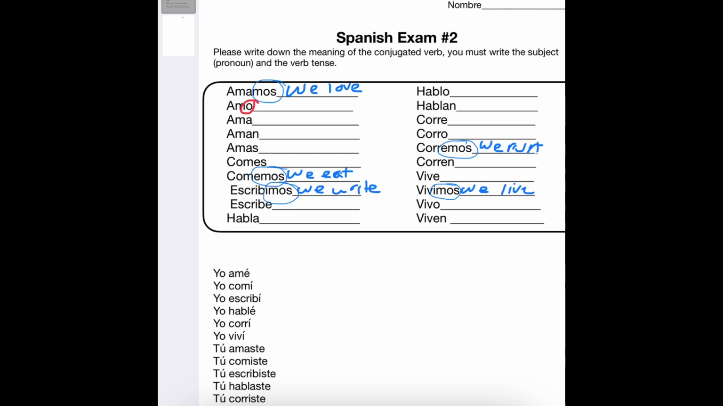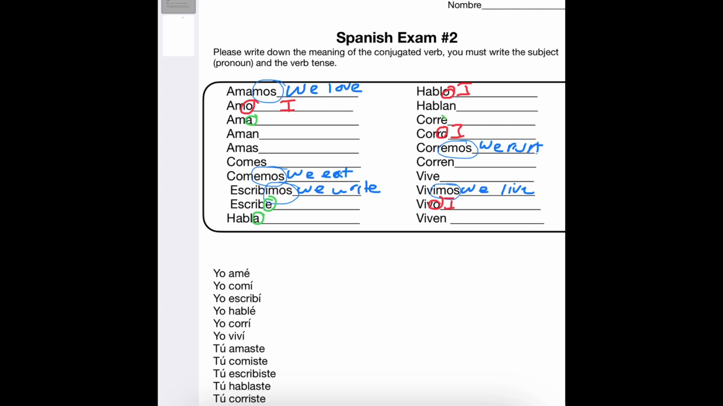Let's grab a different color and do the ones that end with o. So amo, hablo, corro, y vivo. They're all in the yo form, so that means I. So make sure you put an I in each one of them. So amo means I love, hablo I speak, corro I run, y vivo I live. Make sure you put the whole thing. I'm just writing down the first part, but this is just more of a guide than anything else.